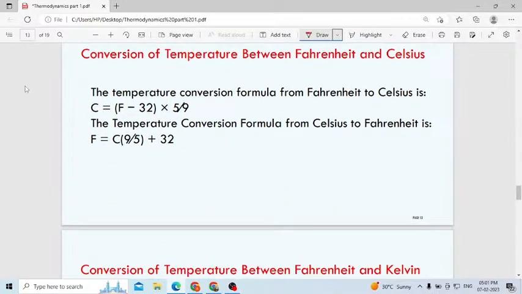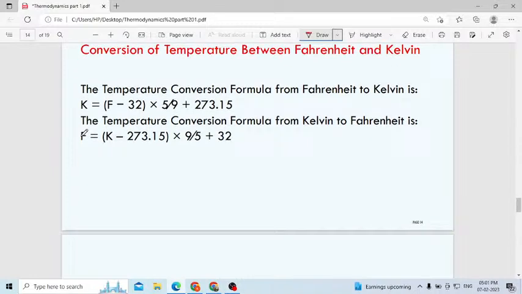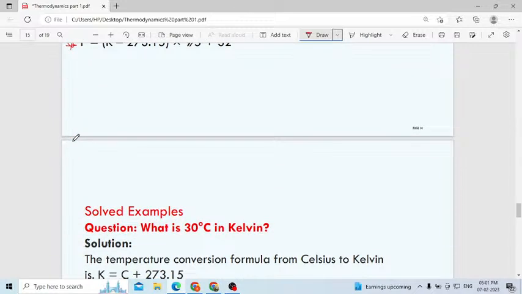Next conversion, if you want to convert temperature from Fahrenheit to Celsius, what do you have to use? We will use this formula: C equals F minus 32 into 5 by 9. Remember these two formulas, we will solve the problem. Then the conversion from Fahrenheit to Kelvin. Here also we have two formulas. Remember at least any one formula, and you can easily solve the problem.